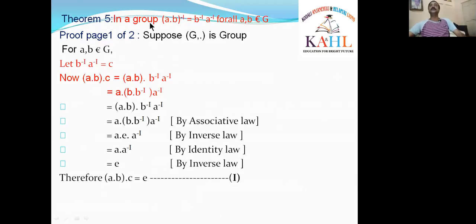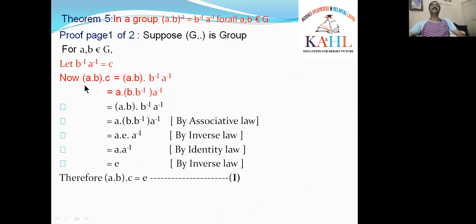Okay, right. What is the statement? In a group, AB whole inverse is equal to B inverse A inverse for all A, B belongs to G. Suppose G dot is a group. I am taking that G dot is a group. Or you can write given G dot is a group as well. If it is not mentioned, then we have to write it. For the 2 elements A, B belongs to G, let B inverse A inverse be C.